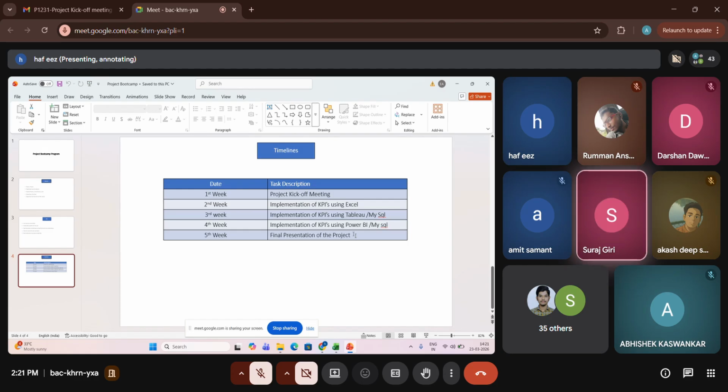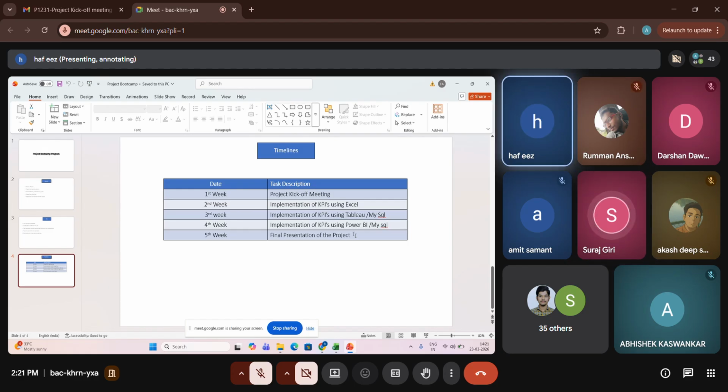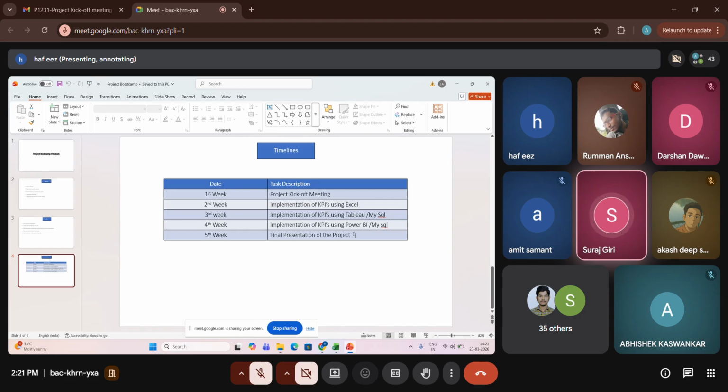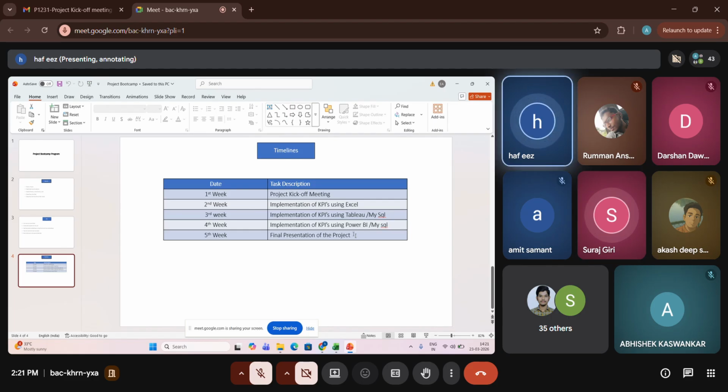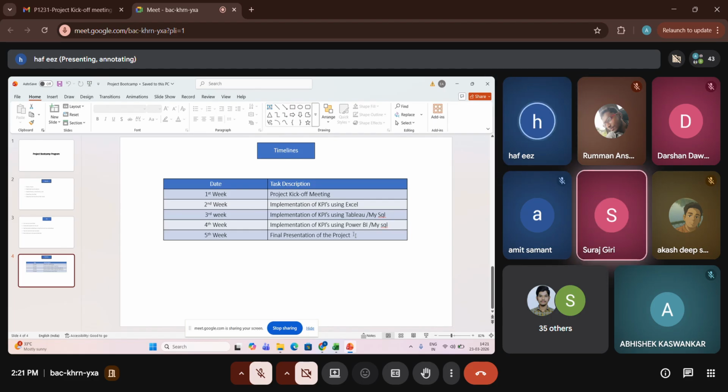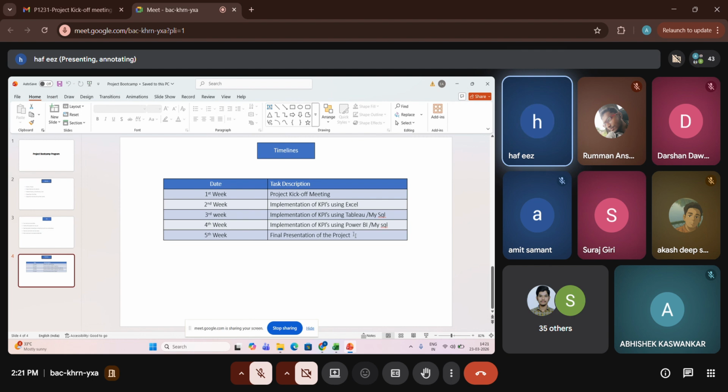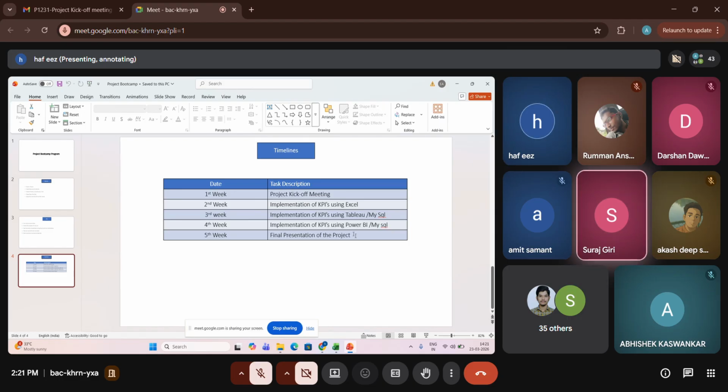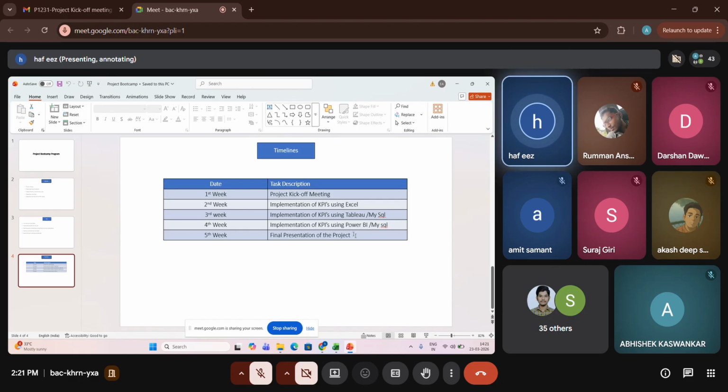Does anyone have any doubts related to the data set, KPIs? Is it audible? Yeah, you're audible, please. I just want to know one thing. Suppose we have 6 members in the group. If any of the persons is not responding to the project, and if any person wants to, with the co-mentor. Okay, I'll explain that to you. Related to the data set, Surya will explain. If you have any doubt related to the data set, KPIs, and weekly agenda, please let me know. Otherwise, I'll hand over to him. He'll explain it to you.